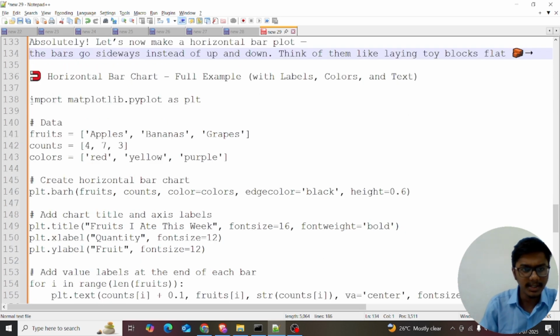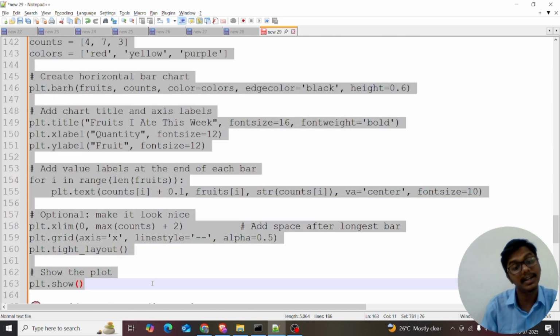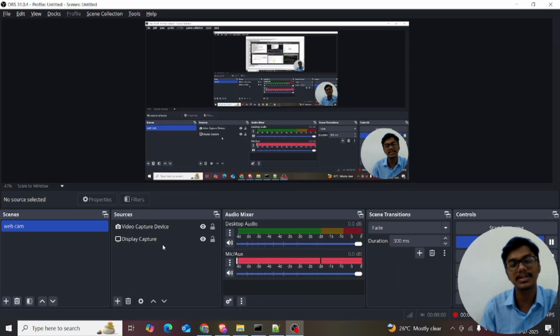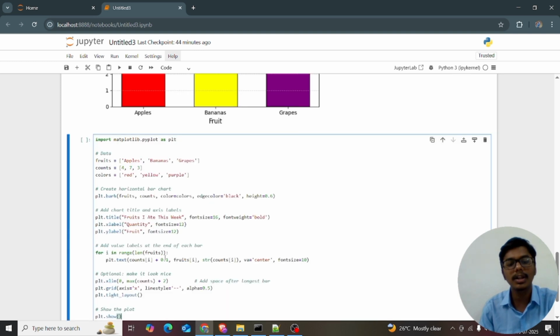So just copy all of this code. I already coded all of this, and I explained this concept in this session only. If you want, all these notes are available in the GitHub repository.